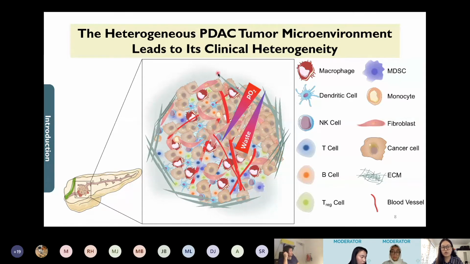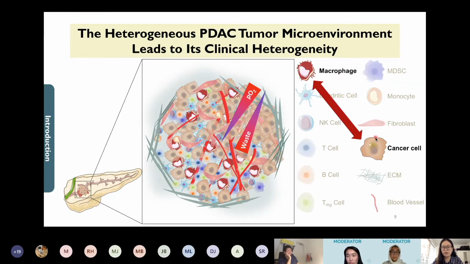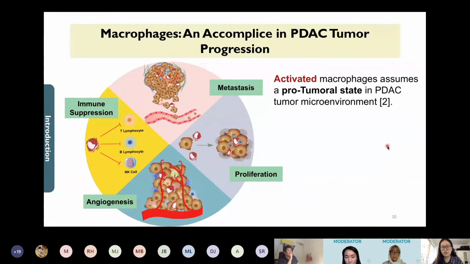In this highly dense tumor mass, we have a wide variety of cell types that are constantly interacting with the cancer cells, aiding the cancer progression. Among these cell types, we want to focus on the interactions between the macrophages, which are a type of immune cell, and the PDAC tumor cells. The reason we chose to look at macrophages specifically is that in this microenvironment, they're said to be activated and assume a pro-tumoral state. So they play a substantial role in, for instance, angiogenesis, immune suppression, tumor proliferation, and metastasis.